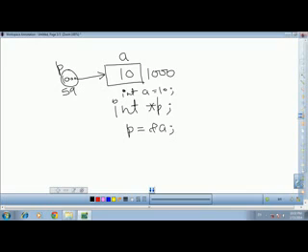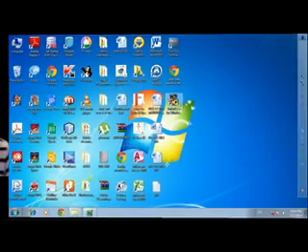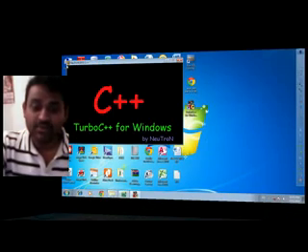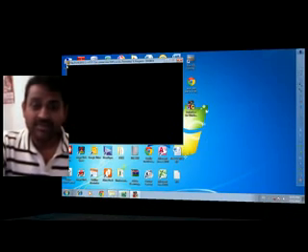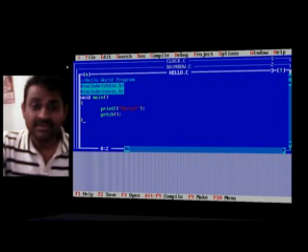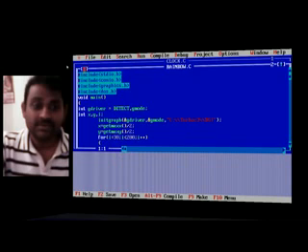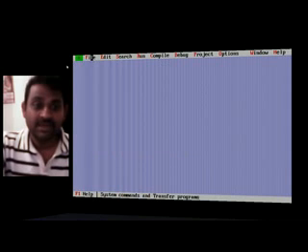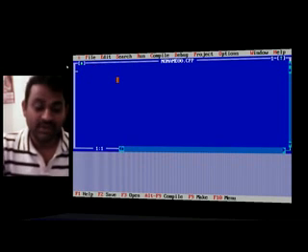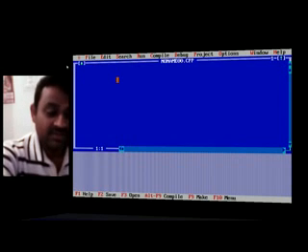So in this way we can write a little program to make the concept clear. Now I am writing that small program.